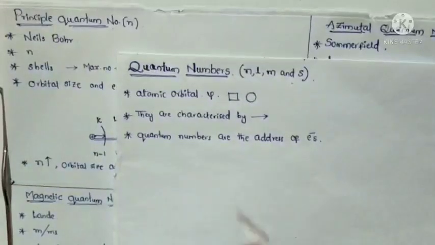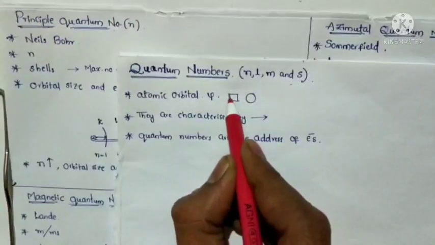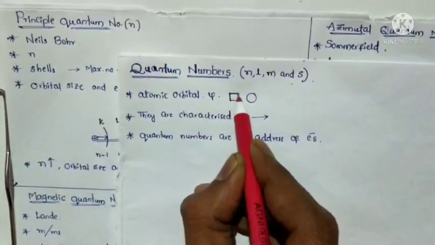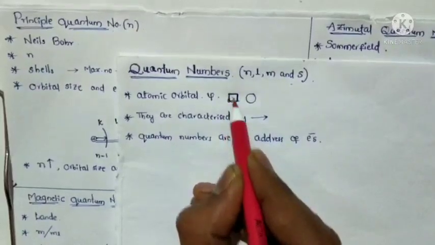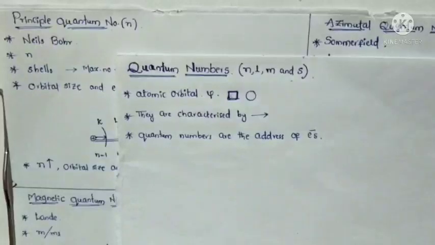First, we will talk about the atomic orbital. We already know this, but it is repeated here. An orbital is a three-dimensional space in which the probability of finding an electron is maximum. That space is called an atomic orbital.